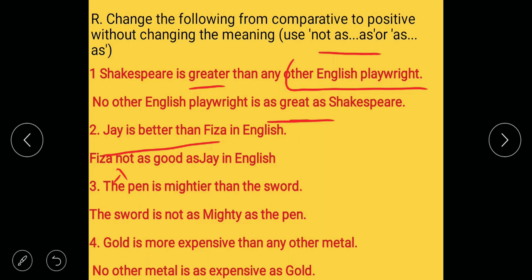The pen is mightier than the sword. The sword, first write the sword, singular, so here use is. The sword is not as mightier. Here positive form, the sword is not as mighty as the pen, it will come at last. Okay, gold is more expensive than any other metal. Then no other metal is as expensive as gold. Okay, understand?